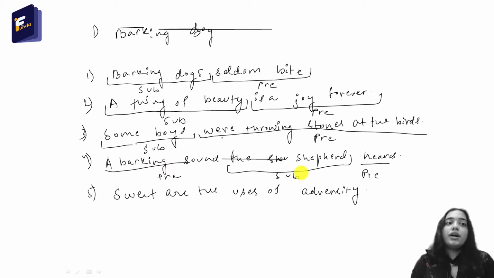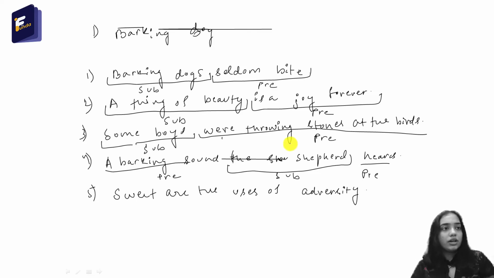Sweet are the uses of adversity. If you could not solve this question, then after discussing the previous question, you must be able to solve this. So again, pause the video and try this question if you weren't able to do it before. So sweet are the uses of adversity. Here is a similar situation. It is similar to question number 4. So what are sweet? The answer is the uses of adversity.